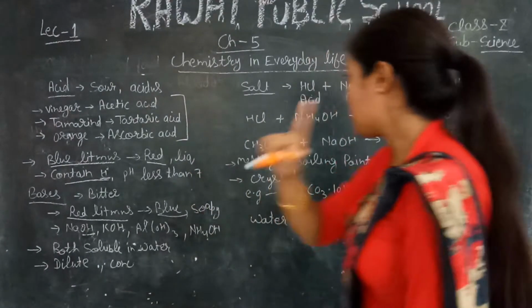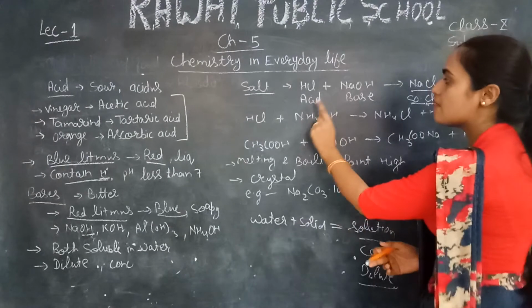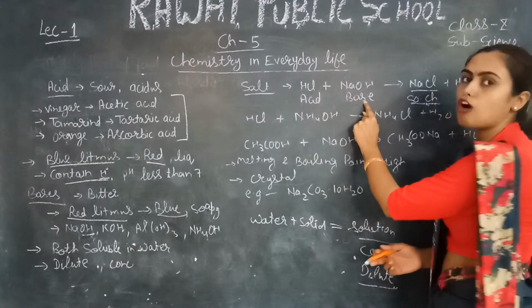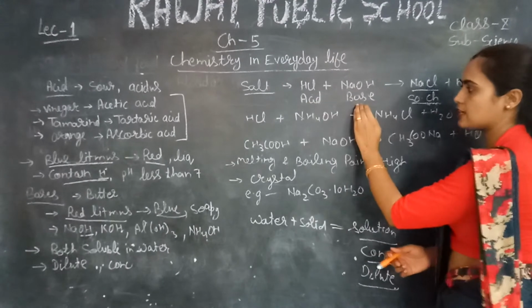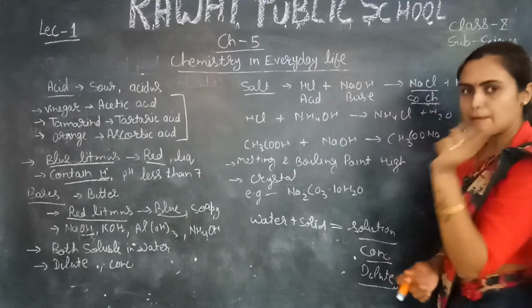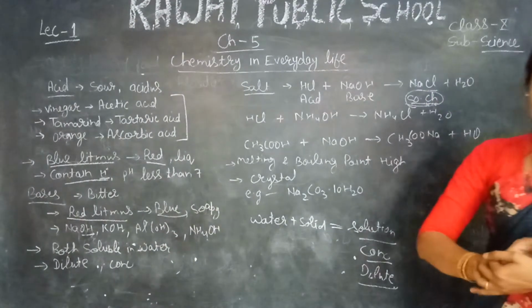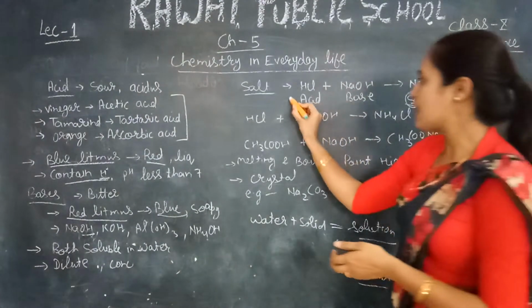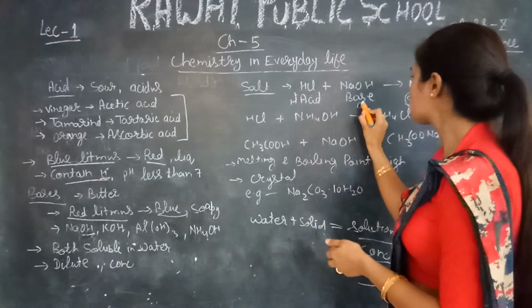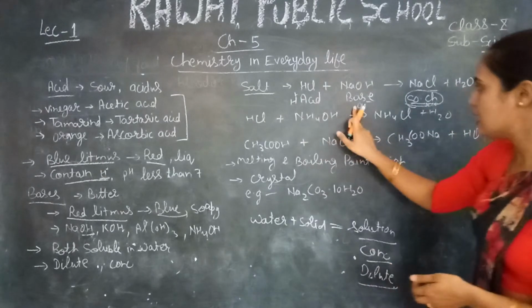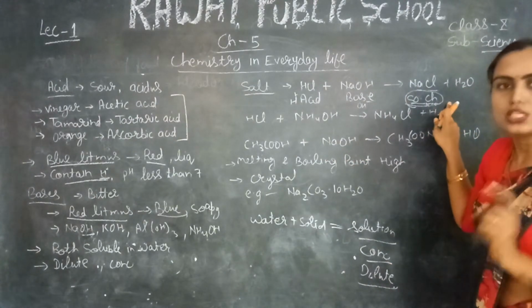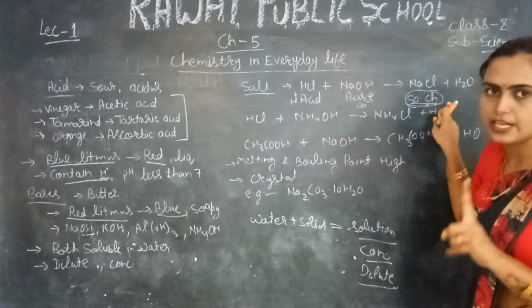One more thing you can keep in mind: when a strong acid and a strong base combine with each other, they form a neutral salt, because the H positive ions and OH negative ions are balanced in this salt. So this salt is neutral in nature.